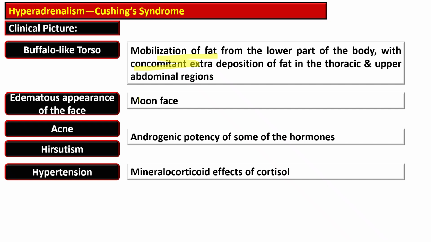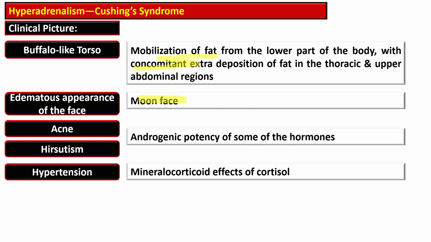The typical facial changes are an edematous appearance of the face, termed moon face, a round, puffy and edematous face due to fluid retention and fat deposition. Facial flushing is also common.